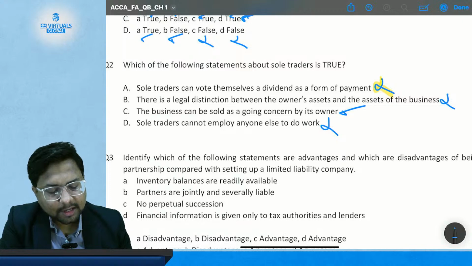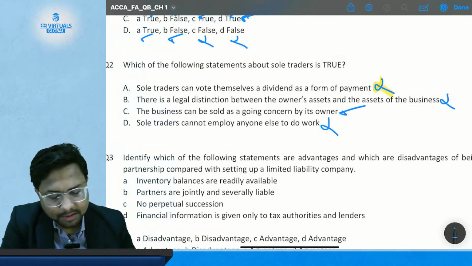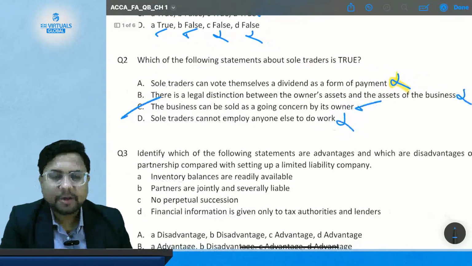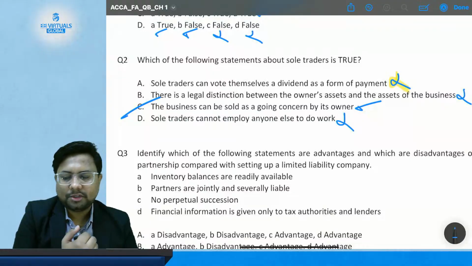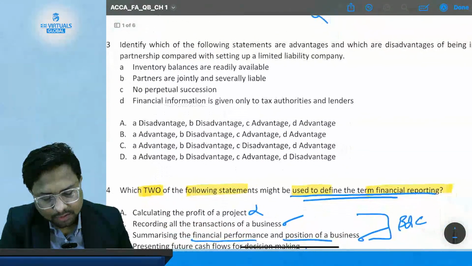So statements A, B and D are wrong, and the correct answer is statement number C. So this is your correct answer. I hope after reading the notes, the question will become easier for you to solve. Then comes question number 3.